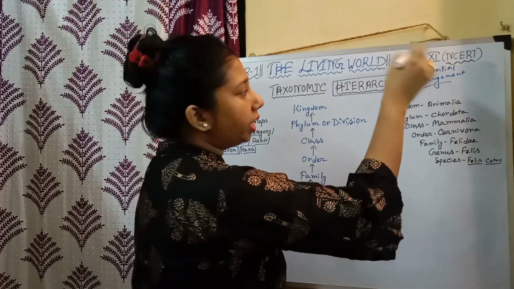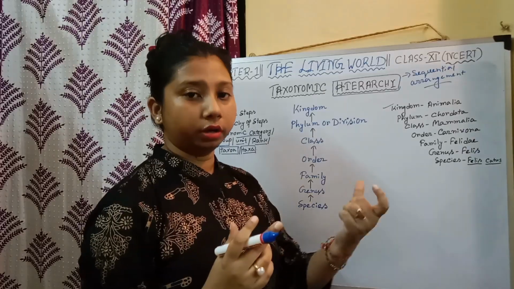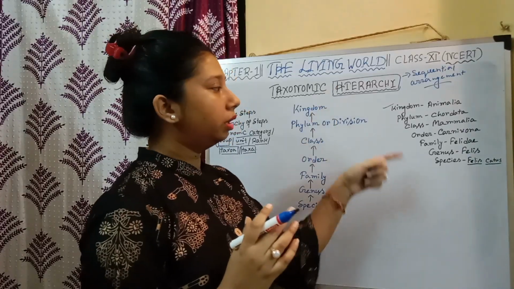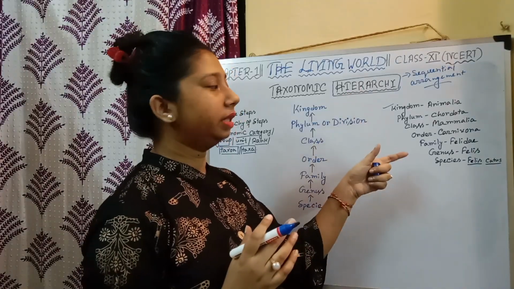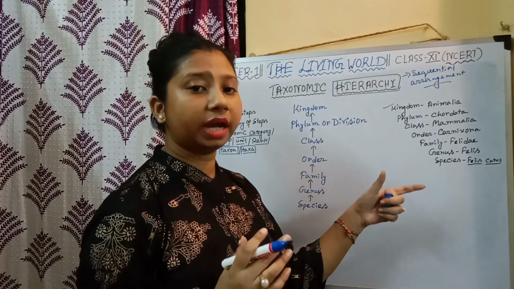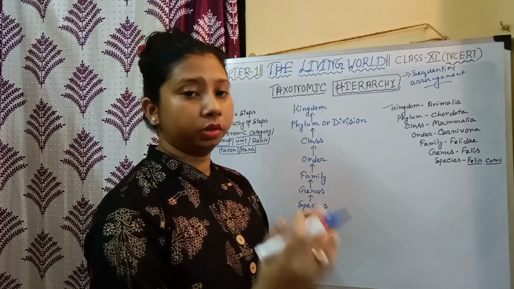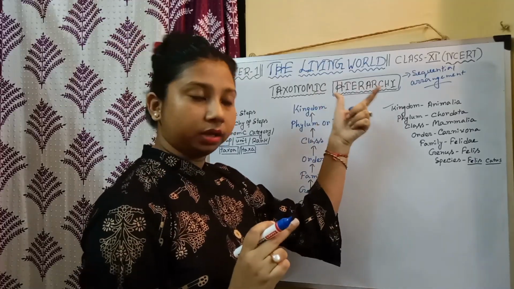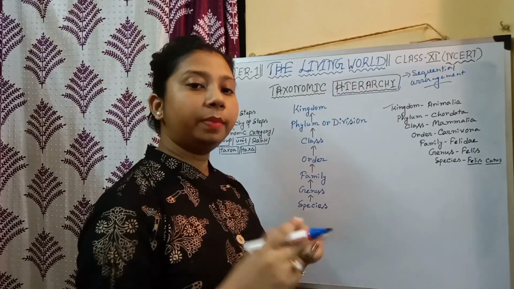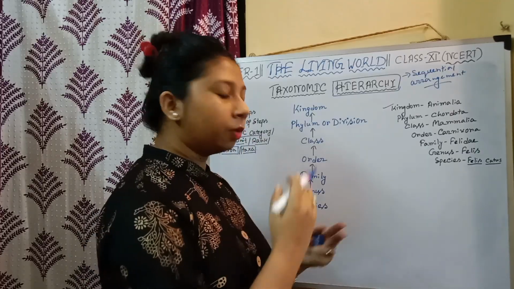Now, a sequence or order may be of two types. While classifying an organism, we have to write the various taxonomic categories in a proper hierarchy, or in a proper sequence, or in a proper order. That is hierarchy. Now you know that order may be of two types. We can count from small to large.